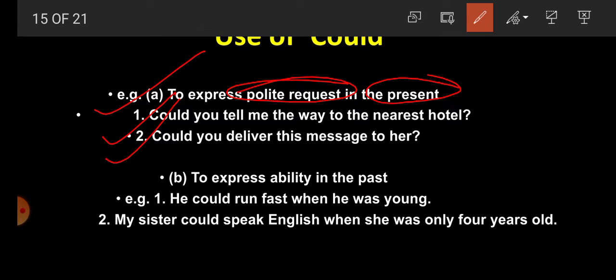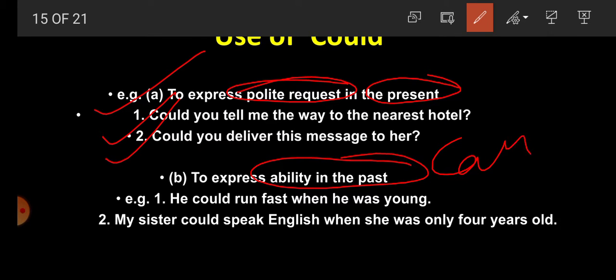Now number 2, to express ability in the past. We already know, students, that could is the past tense of can. So here, to express ability in the past. For example, he could run fast when he was young. When he was young indicates the past. It means in the past, he had the ability to run fast.